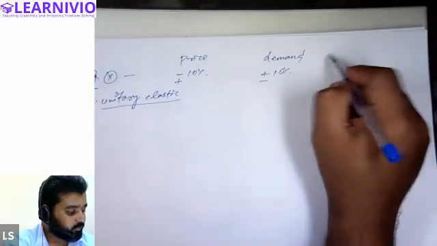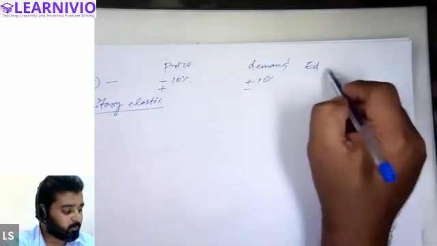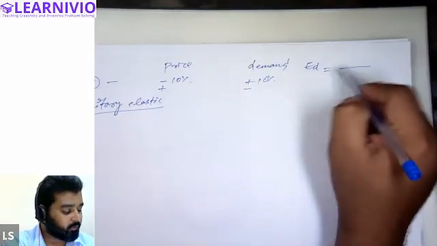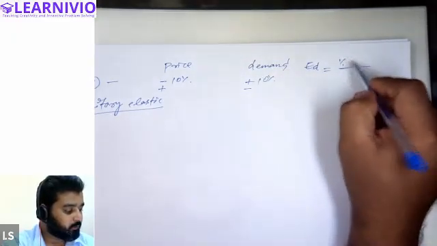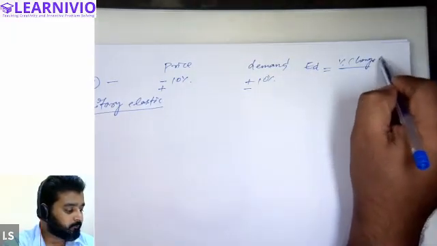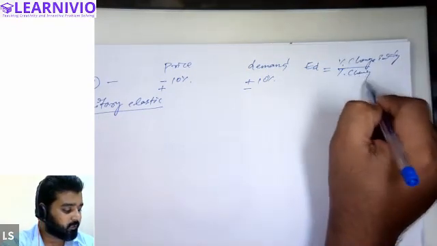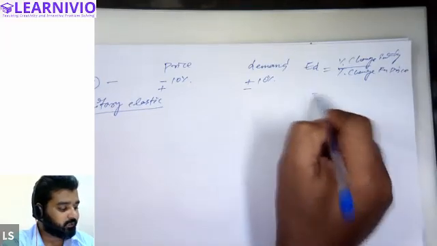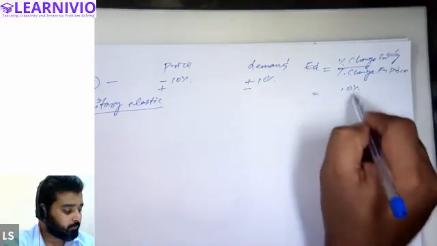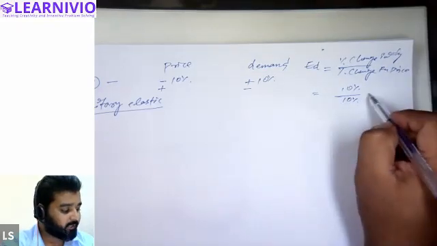In case of unitary elastic demand, when you calculate the value of elasticity, you will find that the answer will be 1. Suppose we apply this formula to calculate elasticity. You don't have to write this down, you just have to understand this. Percentage change in quantity divided by percentage change in price. We can calculate the elasticity applying this formula, right? So percentage change in quantity is 10%, percentage change in price is 10%. Both are changing in equal proportions.